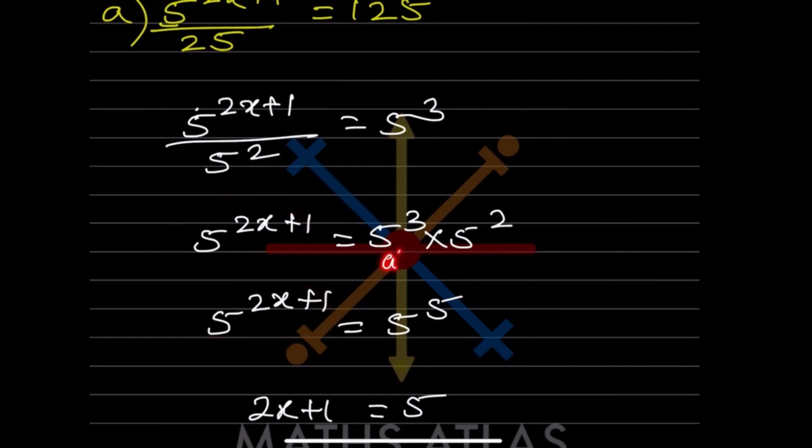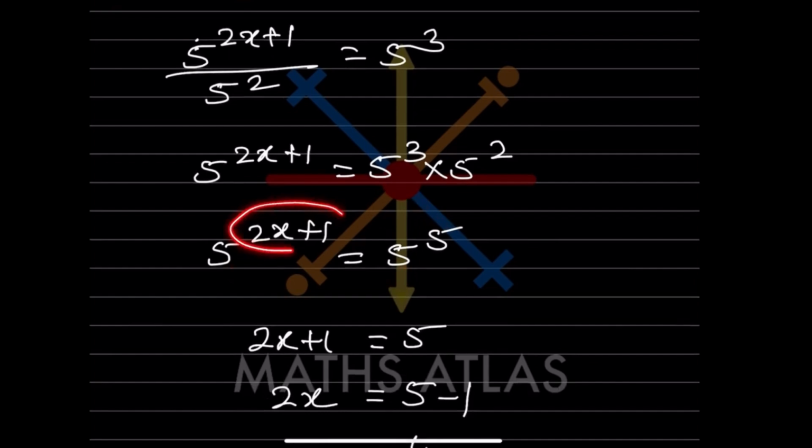Now this is a raised to m into a raised to n. That will be a raised to m plus n. So the base is the same. So we will write 5 raised to, we are going to add the exponents. So that will be 3 plus 2, that is going to be 5. Now can you see in both places the base is the same? If the base is the same, that is a rule, the exponent should be the same. So we have to ignore the bases.